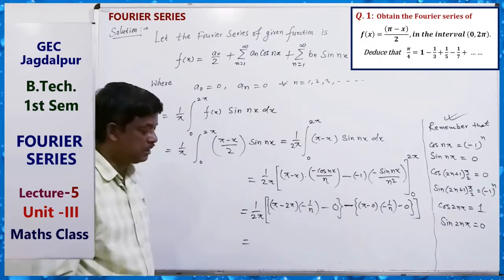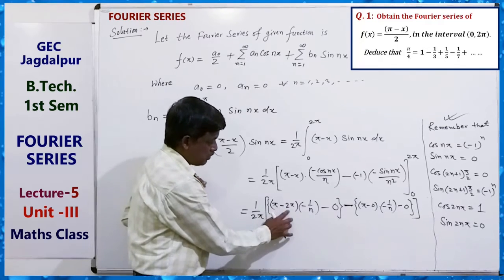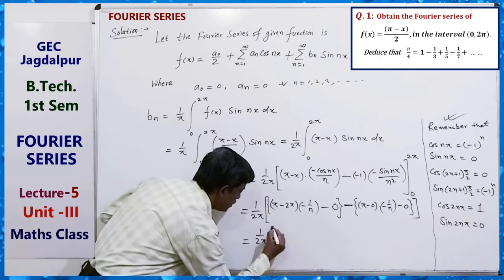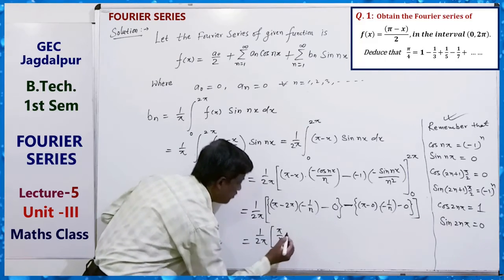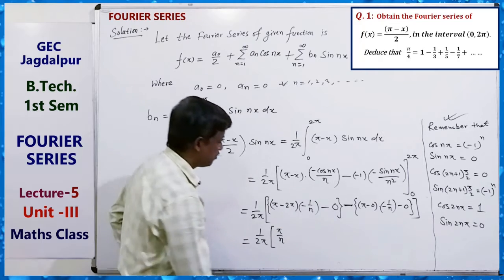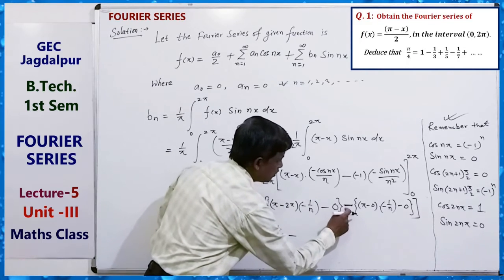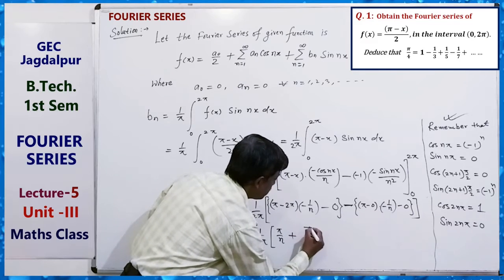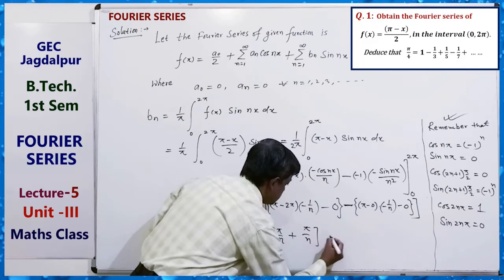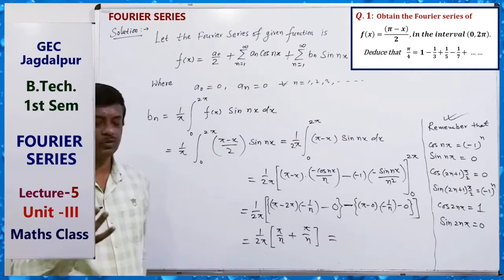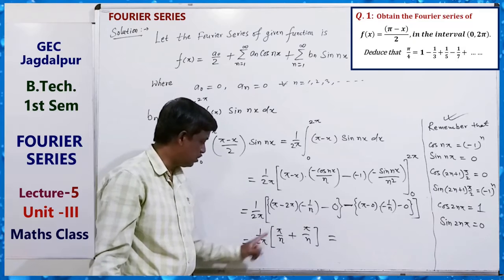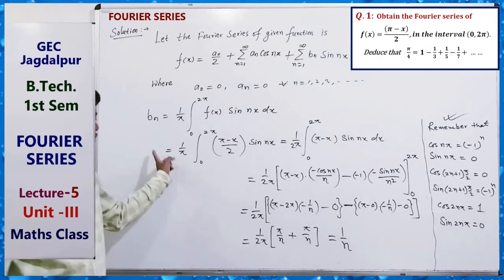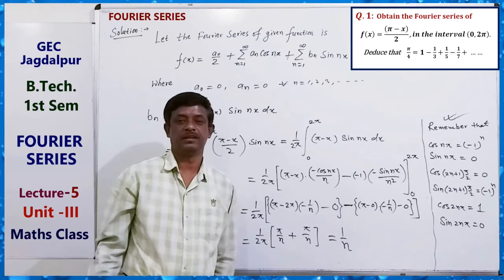Okay, here we see that pi minus 2 pi, minus minus plus pi by n, 1 by 2 pi, minus (pi minus 0), minus minus plus, here again pi by n. So just solve it. Pi by n 2 times, so 2 pi by n, 2 pi cancel, 1 by n. So this is the value of Bn, 1 by n.